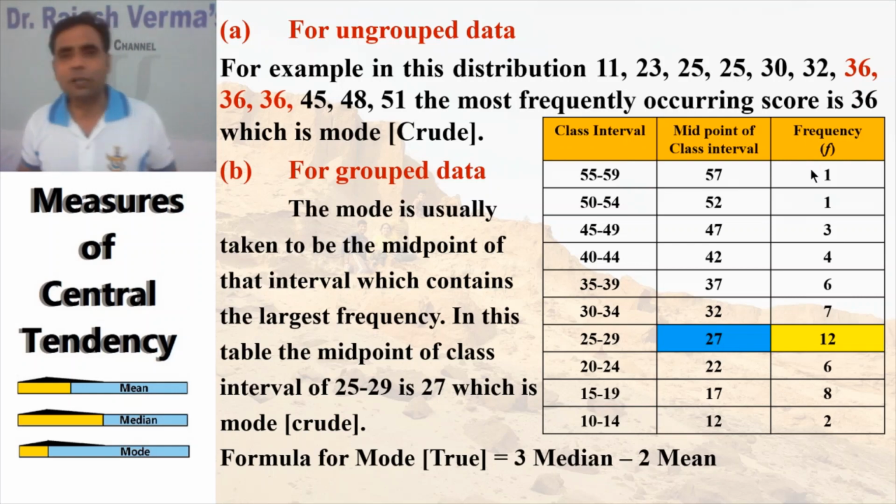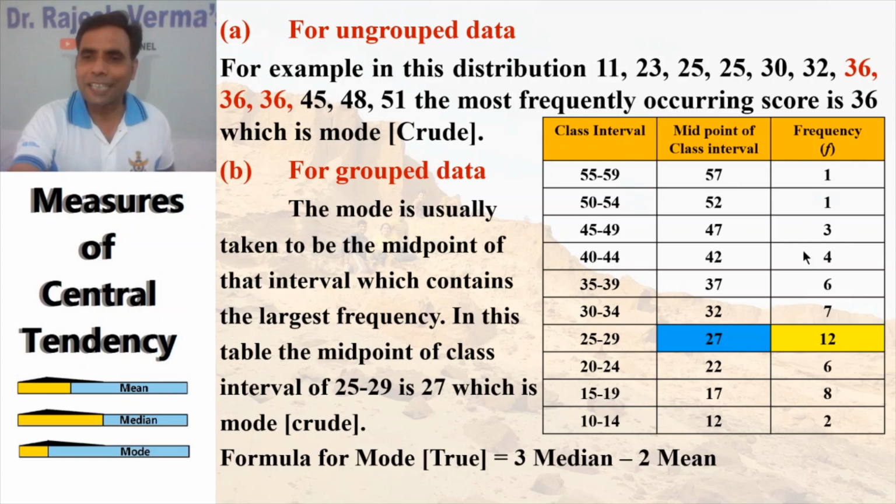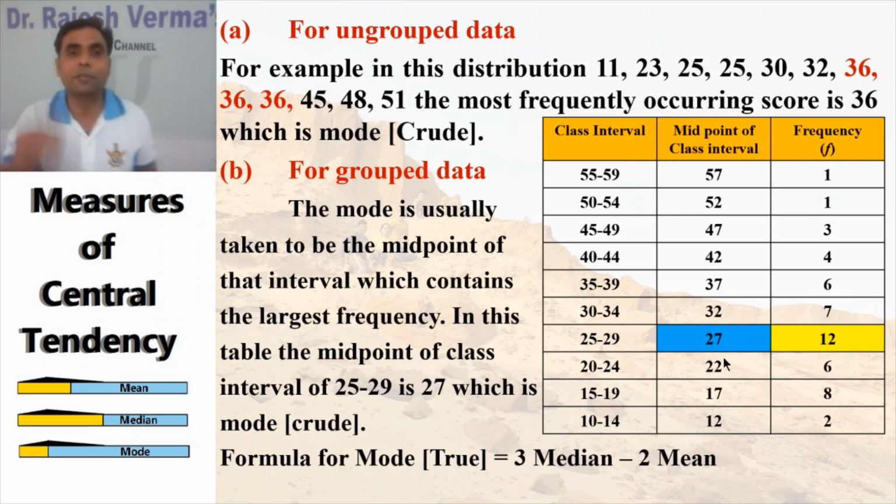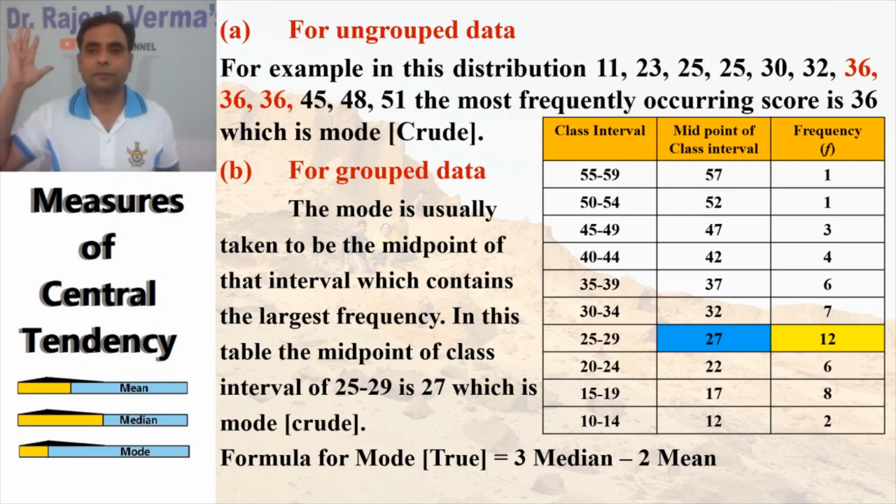In this frequency column, you will see the highest frequency, that is 12. Then the corresponding class interval of this highest frequency is 25 to 29. You know how to calculate the midpoint. So this midpoint, 27, will be the mode of this hypothetical grouped data. This is a crude one, almost a rough estimate.